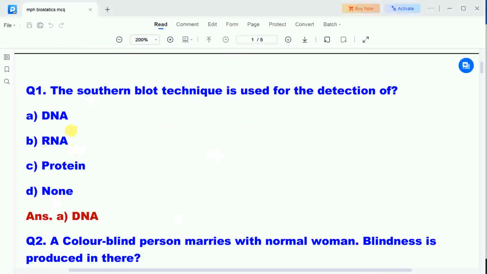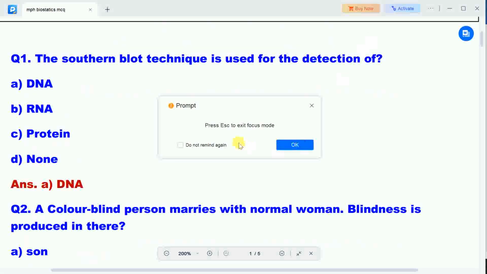So here the first question is, the Southern blot technique is used for the detection of. Options are DNA, RNA, protein, none. Correct answer is DNA. The Southern blot technique is used for the detection of DNA.